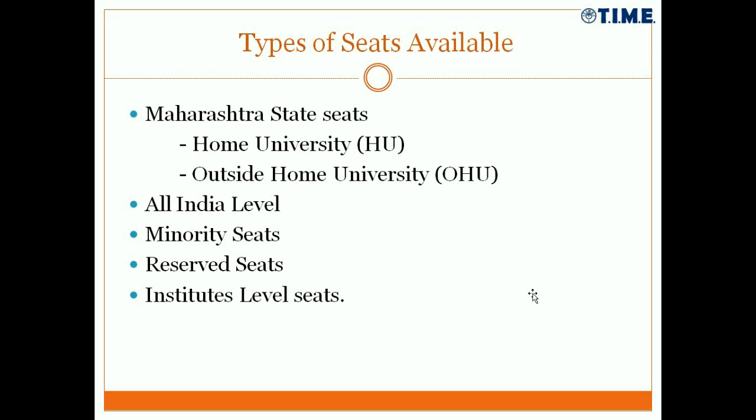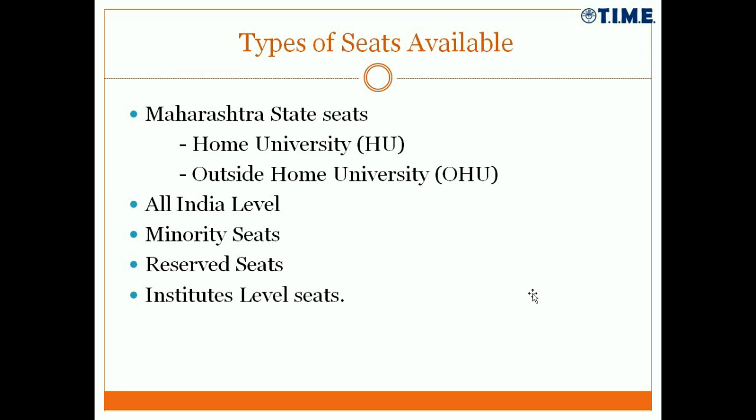Among those home university seats, half the seats are for the general category, half the seats are for the reserve category like OBC, SC, ST, NT and so on. Same thing for outside home university also, half the seats are under the general category, half the seats are under the reserve category. If you see that seat distribution, you realize there is something called institute level seats. When we see the seat distribution for various colleges, I will let you know what those institute level seats are.